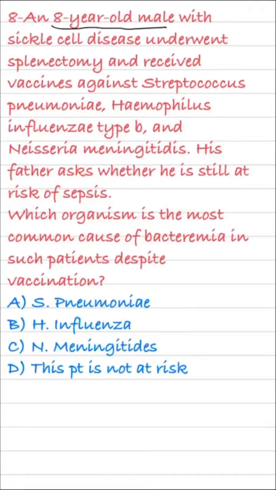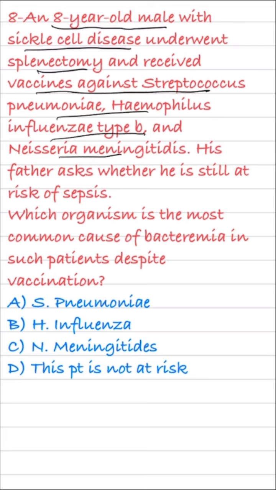An 8-year-old male, sickle cell disease, splenectomy, received vaccines against strep pneumo, Haemophilus influenzae type B, and Neisseria. His father asks whether he is still at risk of sepsis, which organism is the most common cause of bacteremia in such patients. Here we first see splenectomy.